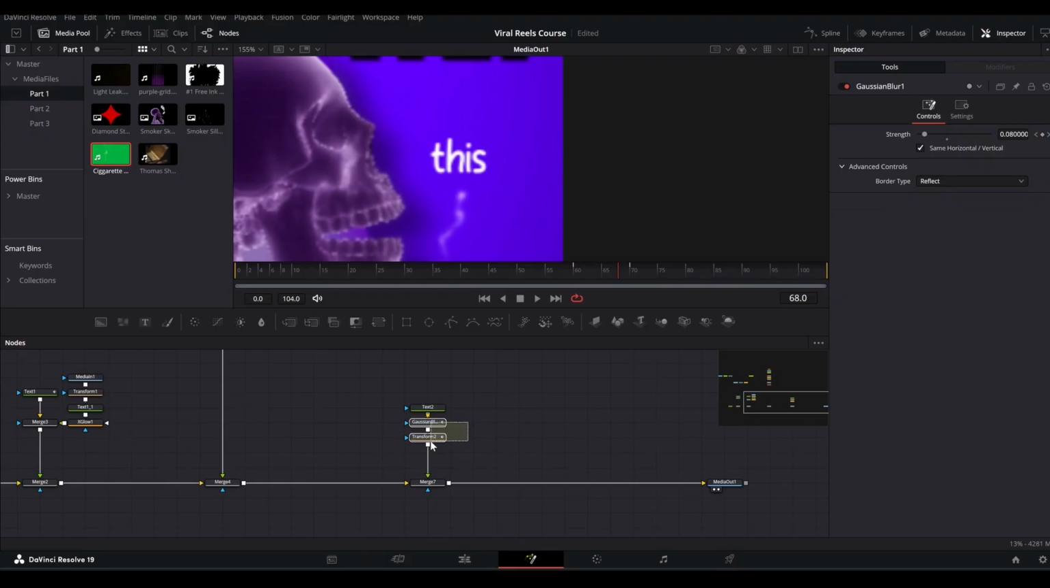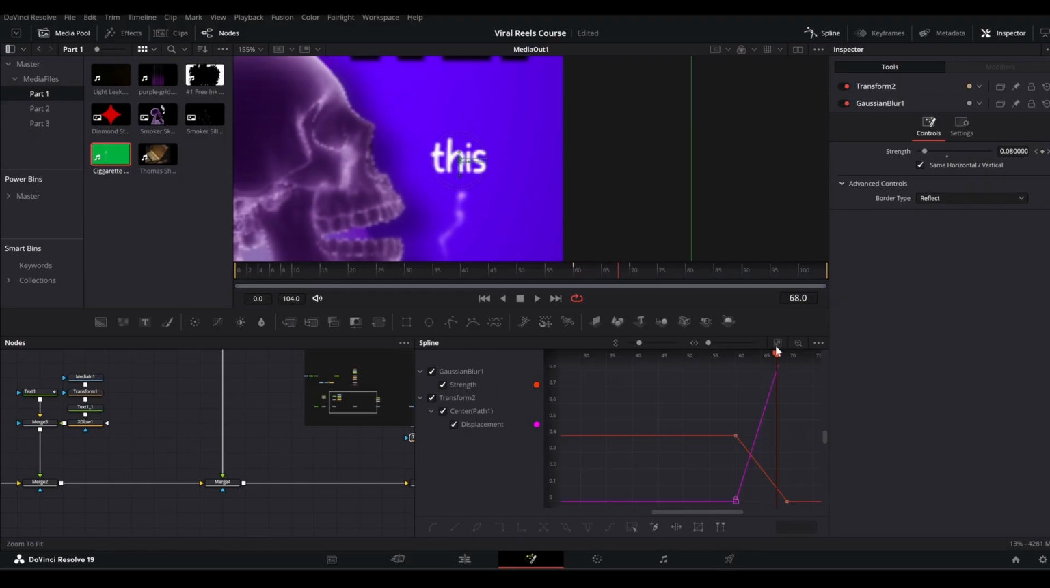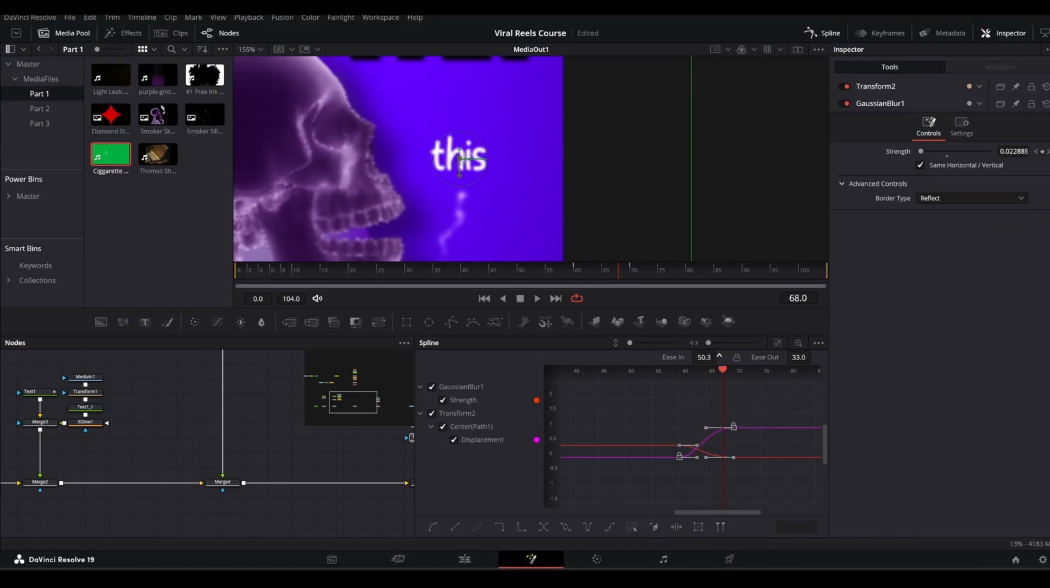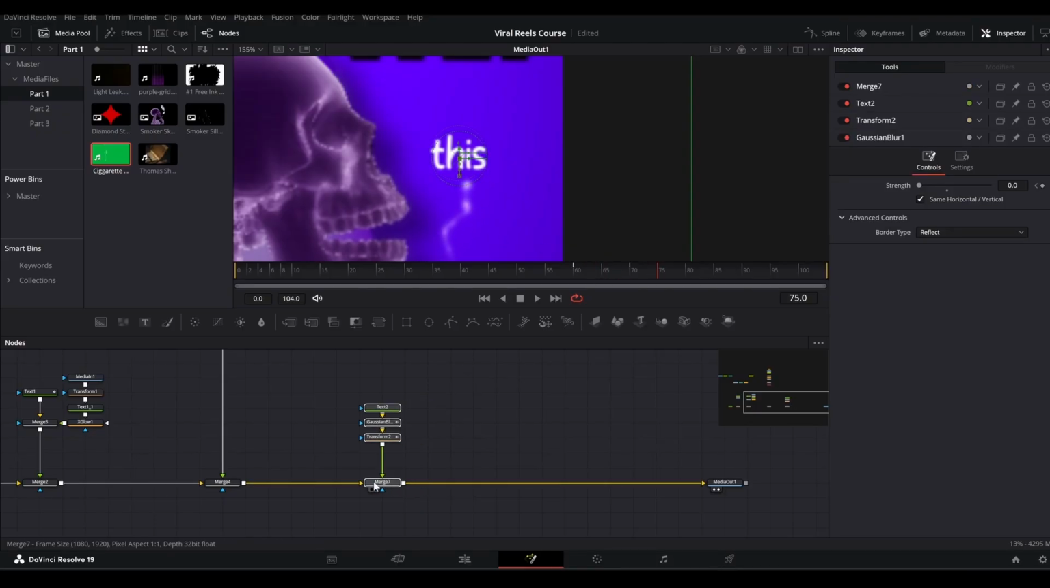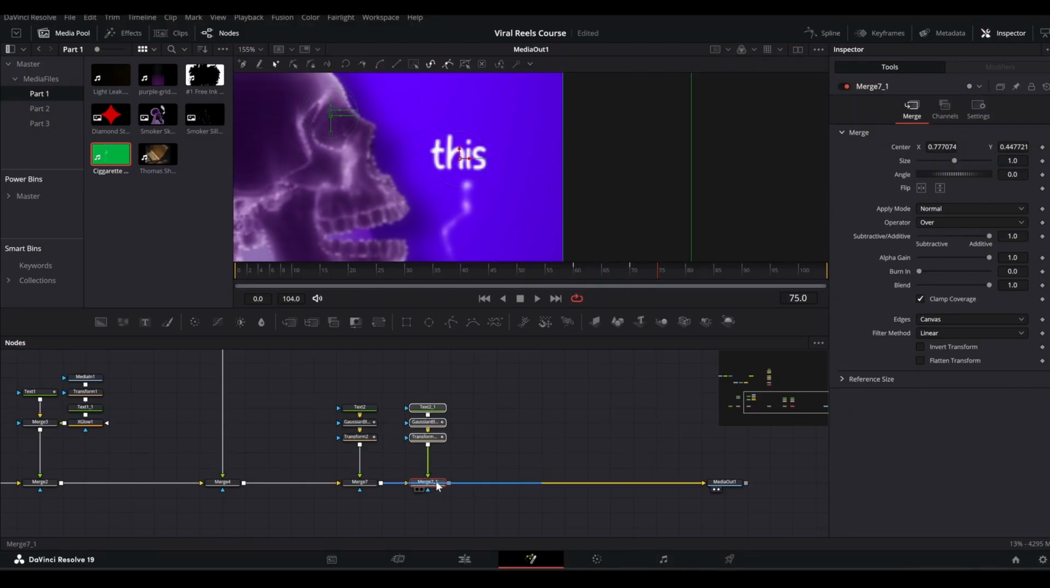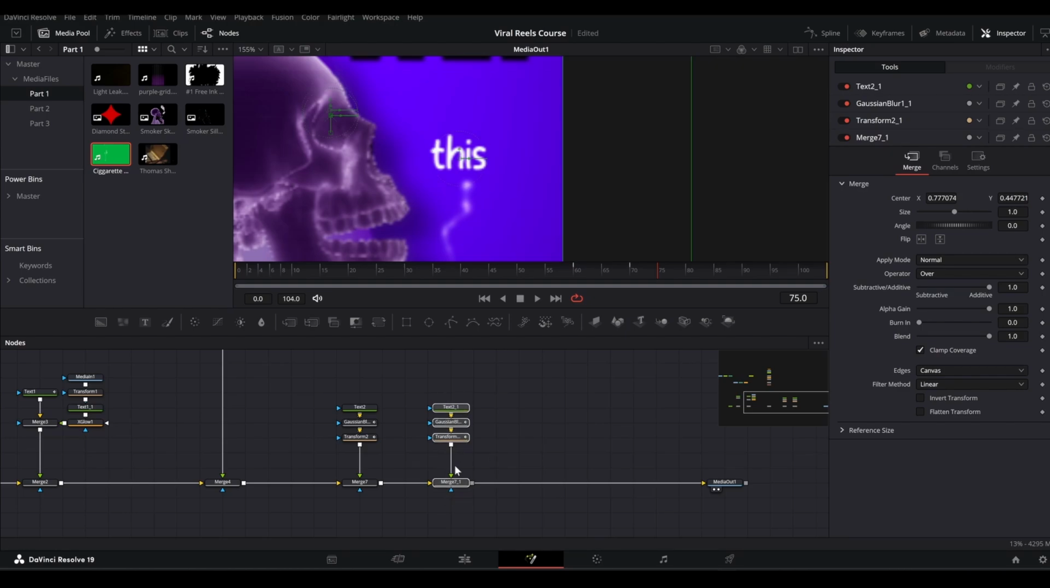And now we can select both these, go to the spline and zoom to fit, then press S, then press T and ease in and ease out a little. All right, so you will have something like this. And now you can copy this text, paste it here, press shift so it is in the node tree like this,